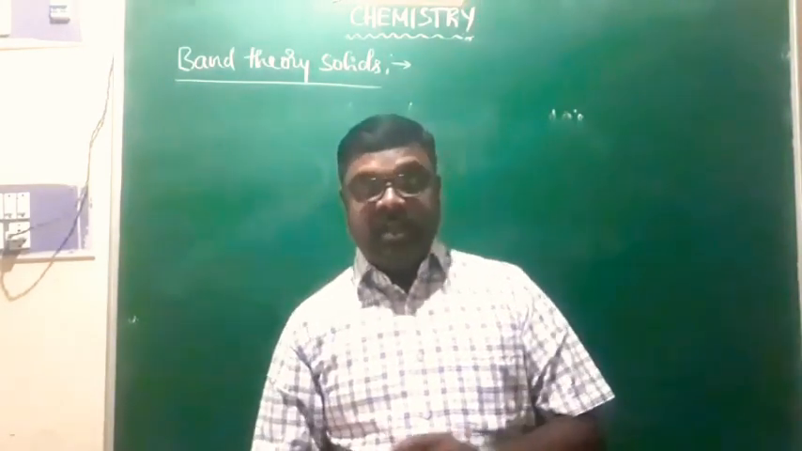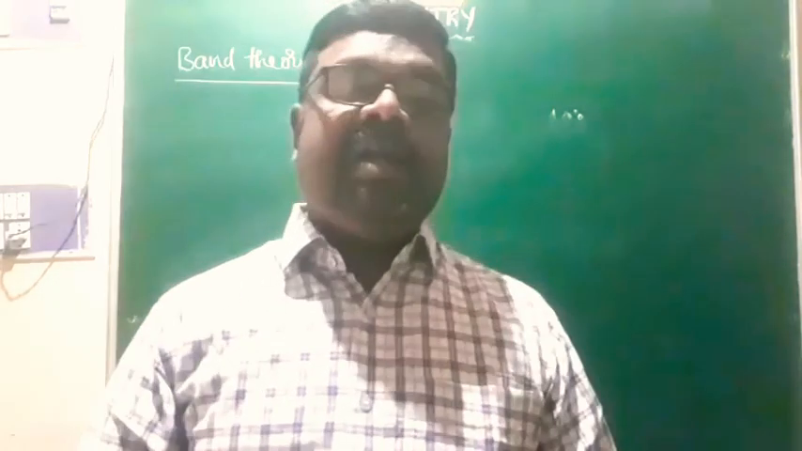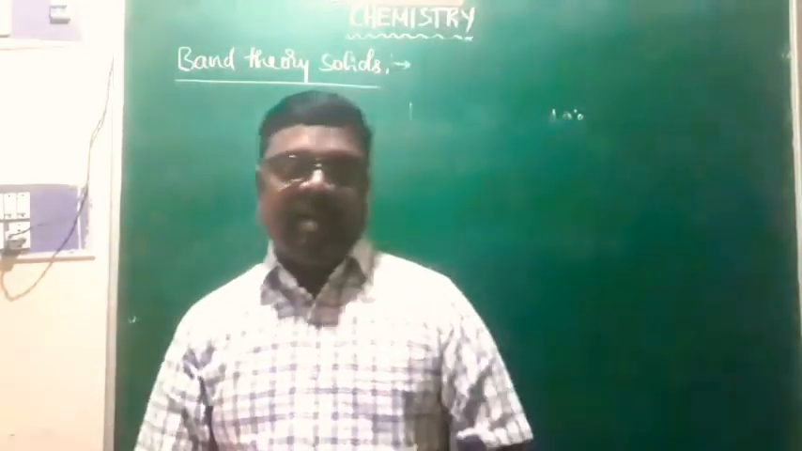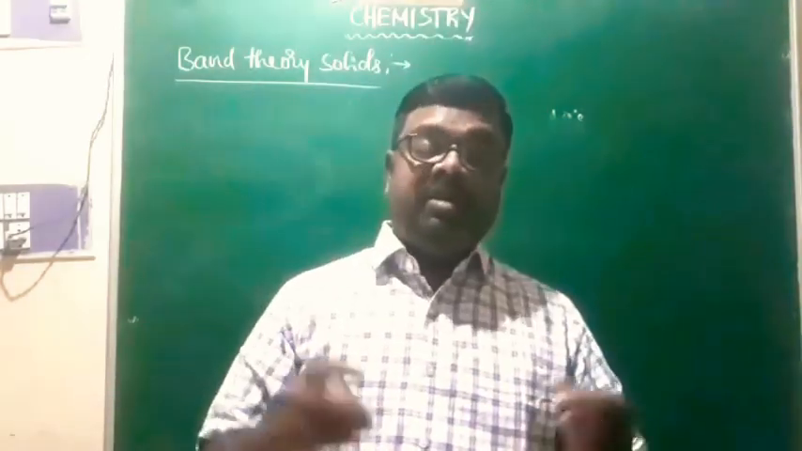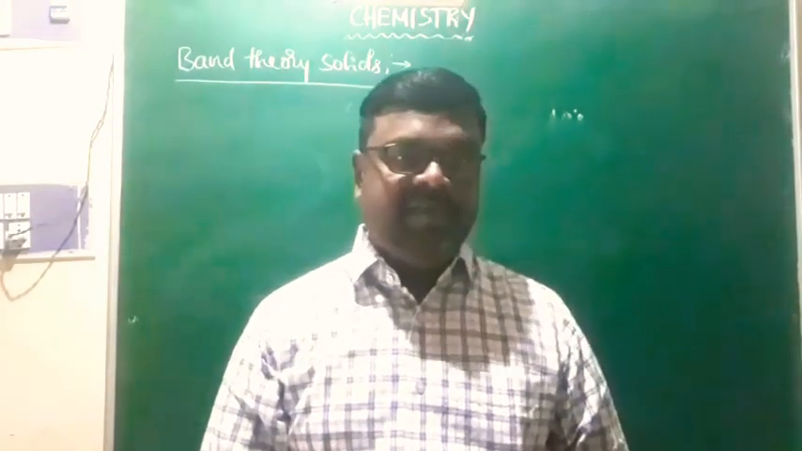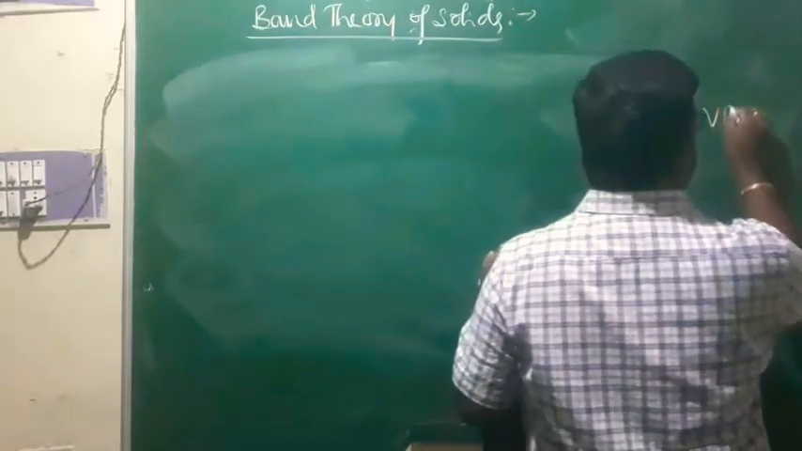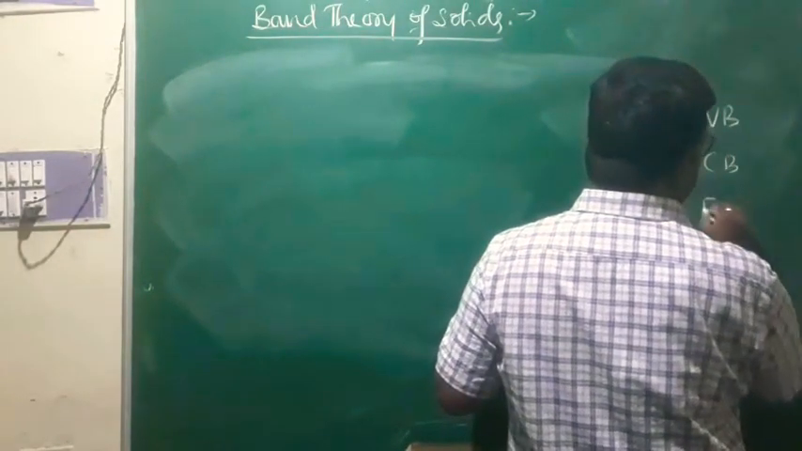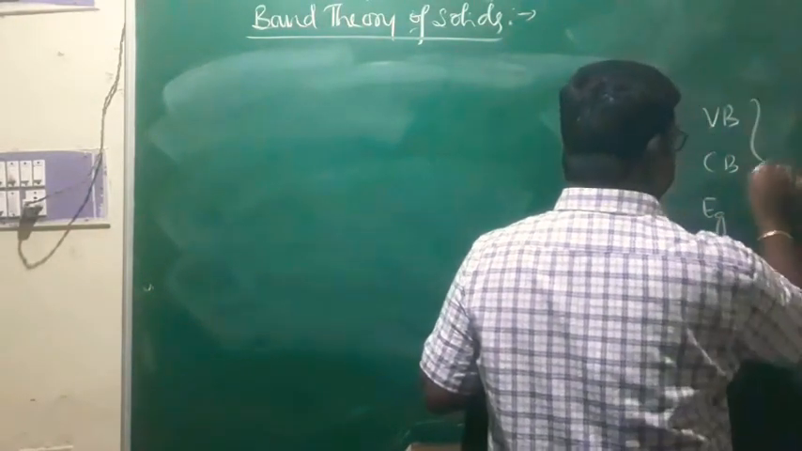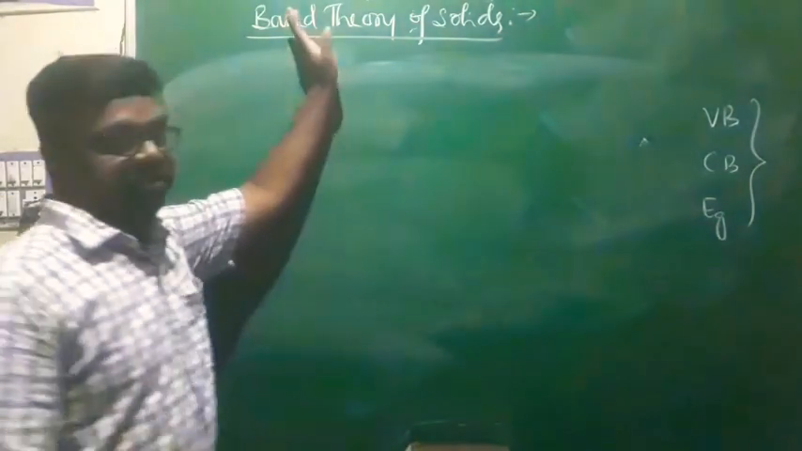Depending upon the energy gap between the valence band and the conduction band, one can explain the electrical properties of solids. As I said, band theory makes use of concepts like valence band, conduction band, and energy gap. These are the three important terms that we use in the band theory of solids.